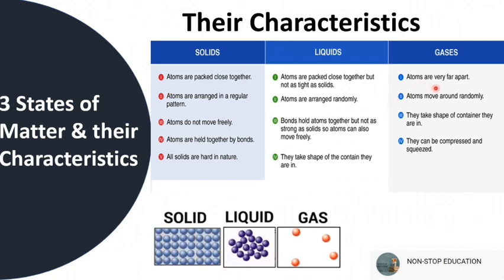And now let's talk about the gas. So atoms are very far apart. As you can see, they're very far apart from each other. And atoms move around randomly. They are moving around randomly, not in a pattern. And also they take the shape of the container they are in, as liquid does. And they can be compressed and squeezed. A gas can be squeezed and can be compressed. We will talk about the compression in the upcoming slides.